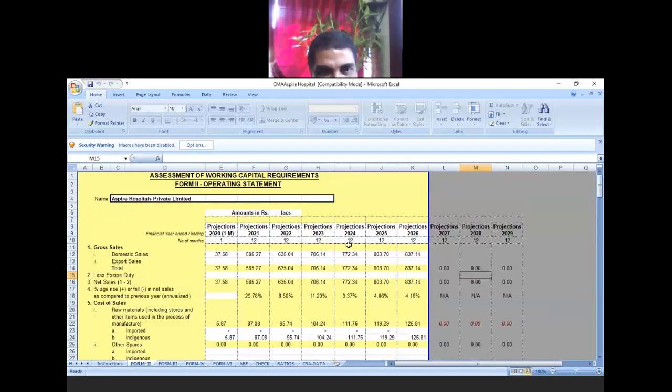So this is projections. You have to project. So definitely sales will grow, but at a certain rate it will grow, and you have to estimate that. Accordingly, ratios will be computed. If sales will be this much, consequently, accordingly, debtors will be this much. Like this, you have to do the projection. Understood? Yes, sir. Okay.